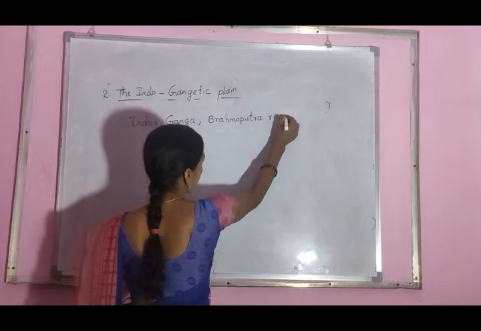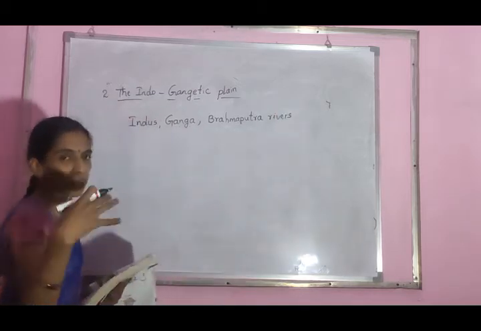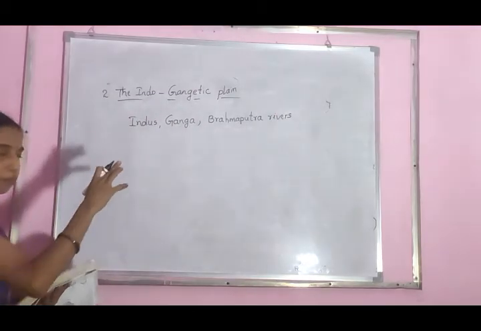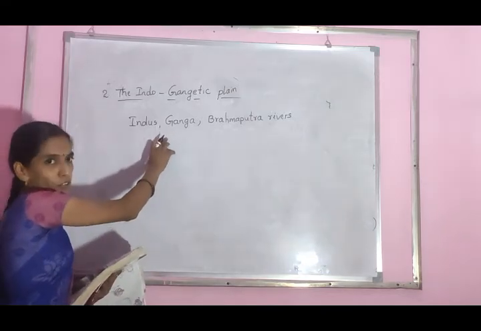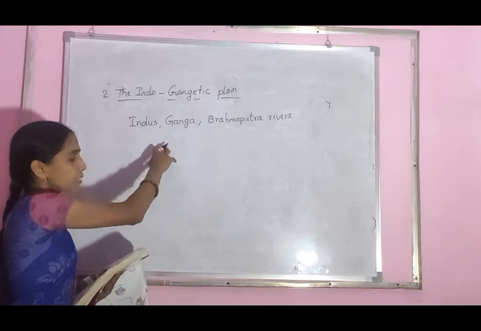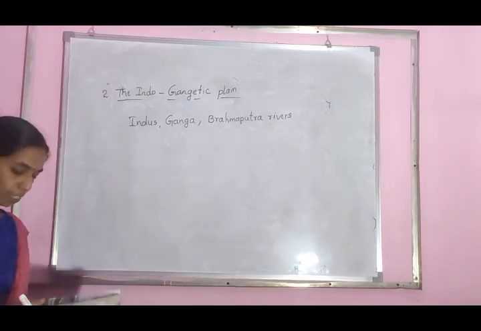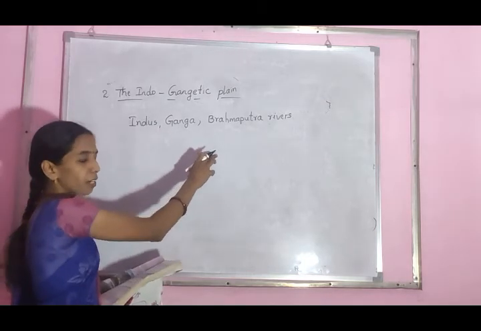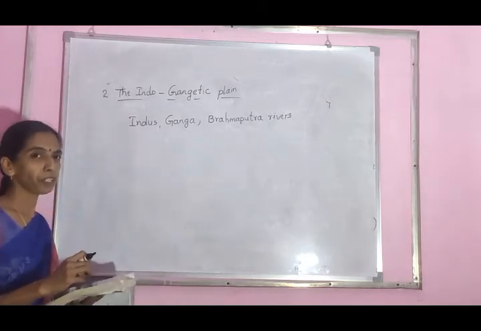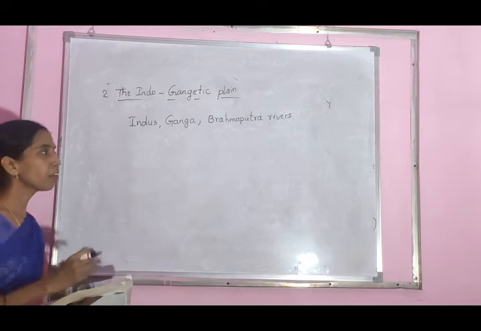These are perennial rivers, always filled with water. Always 365 days, in all seasons, water is available. I mean, they do not dry up. Again, Indus, Ganga and Brahmaputra rivers have some tributaries. So these tributaries form the plains.